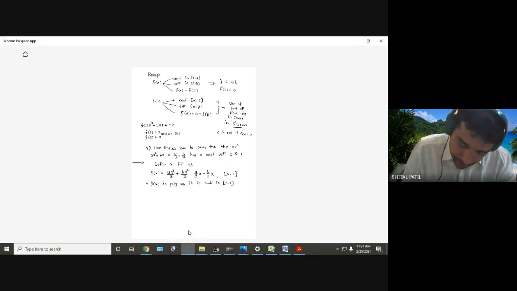Okay, then f dash of x, f dash of x find करो, क्या आ रहा है देखो, x square plus bx minus a by 3 plus b by 2. Polynomial है, it is also a polynomial, right? Therefore f of x is differentiable in open interval 0 to 1. समझ में आ रहा है सबको?